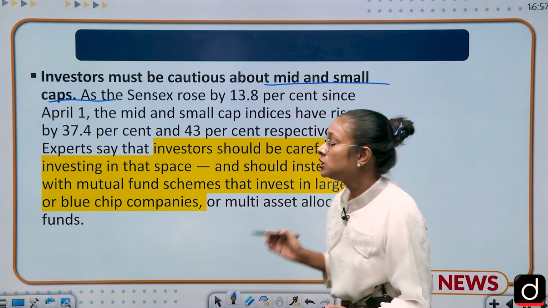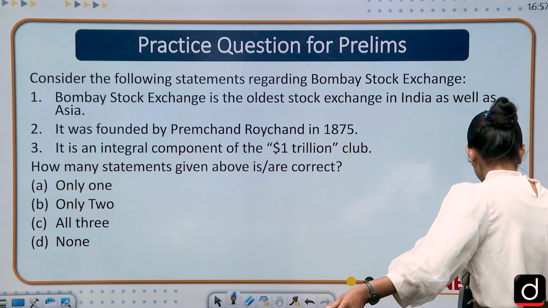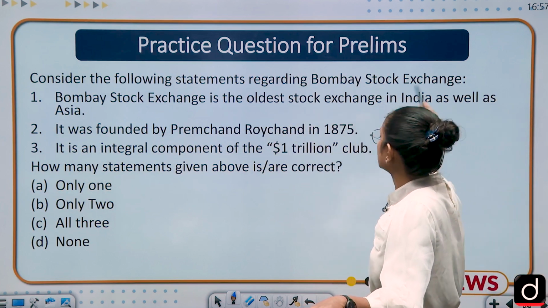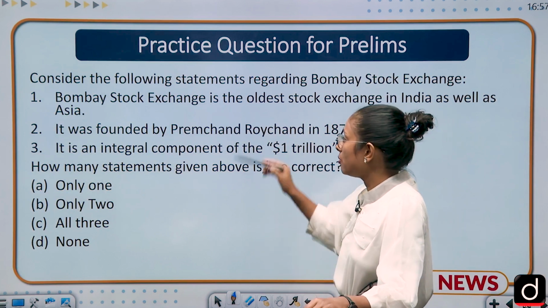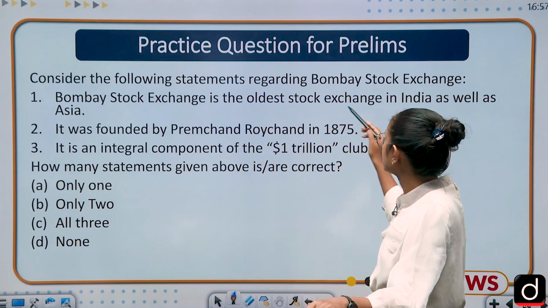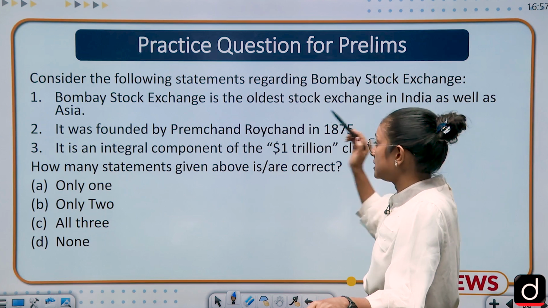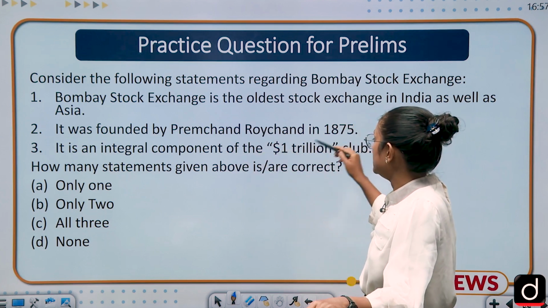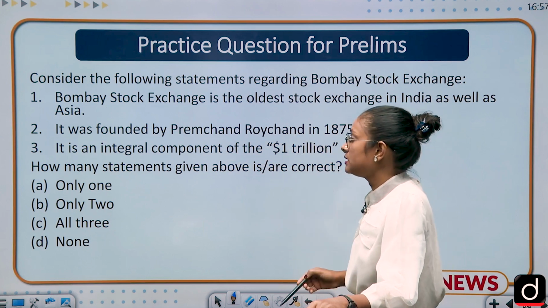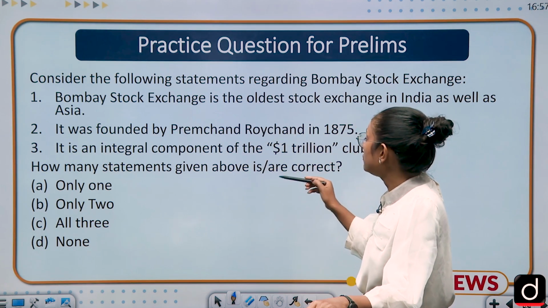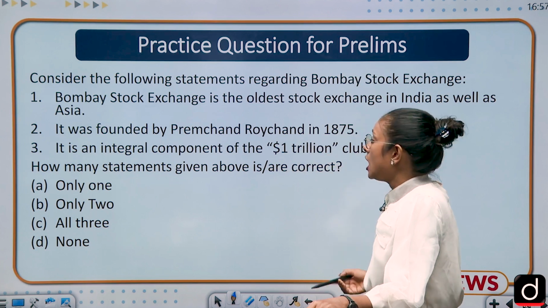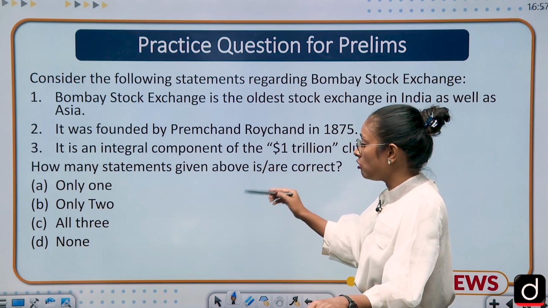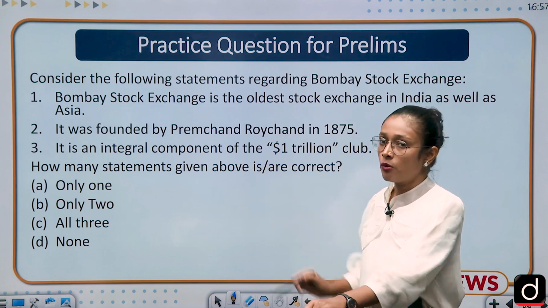So moving to today's question. Today's question is: consider the following statements regarding Bombay Stock Exchange. Your first statement is, Bombay Stock Exchange is the oldest stock exchange in India as well as Asia. The second statement: it was founded by Premchand Roychand in 1875. And the third statement is, it is an integral component of the $1 trillion club. How many statements given above are correct? Only one, only two, all three, none. You have to answer this in the comment section.